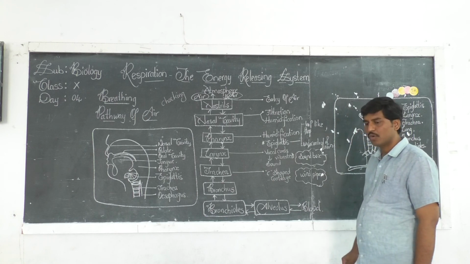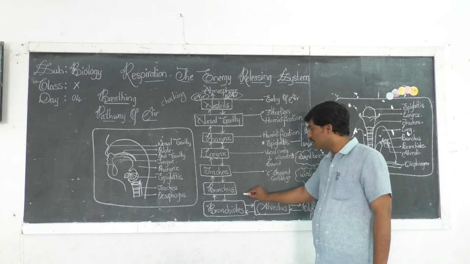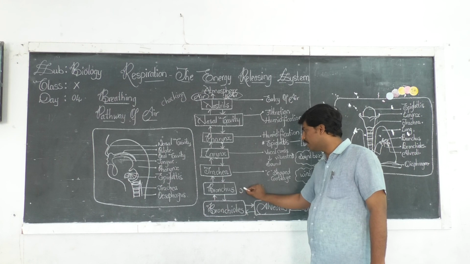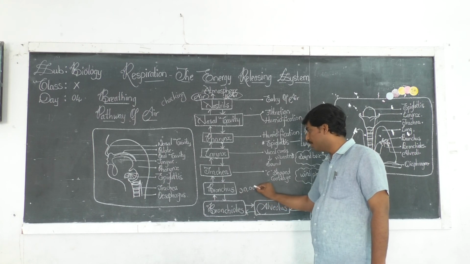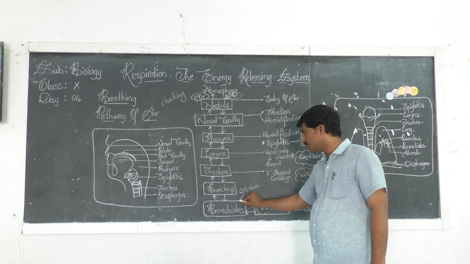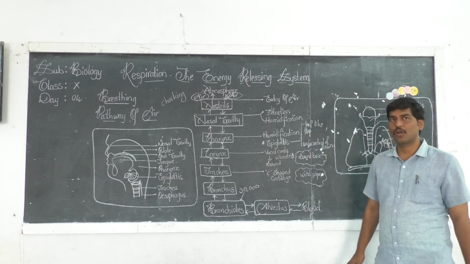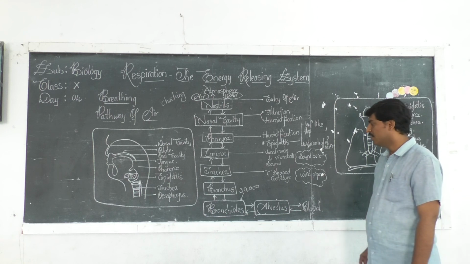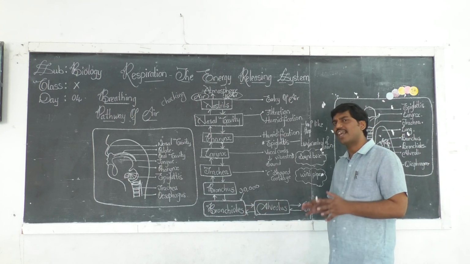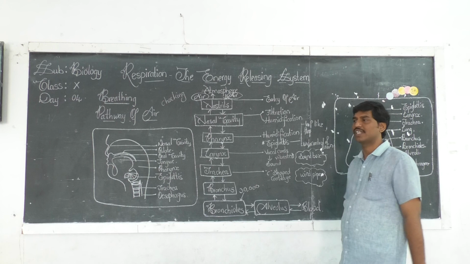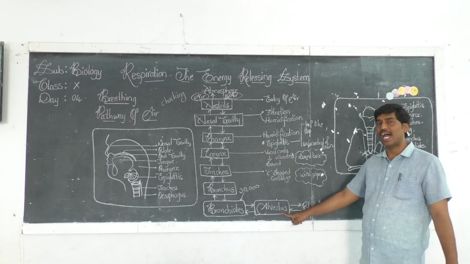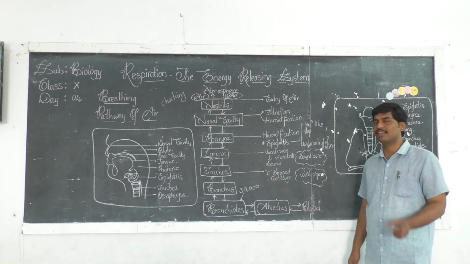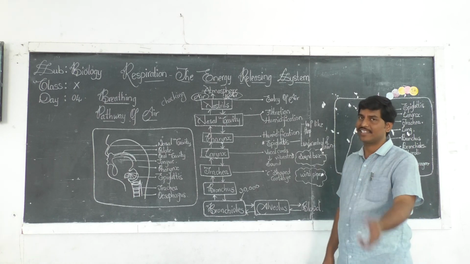So we have nearly 30,000 bronchioles in our lungs. And these bronchioles further branch out to produce alveoli. Right? They are small sac-like structures.